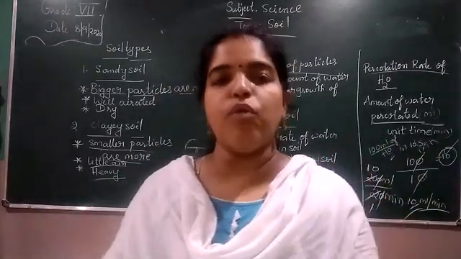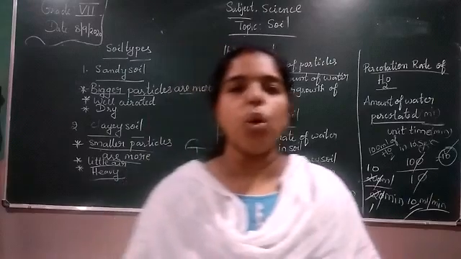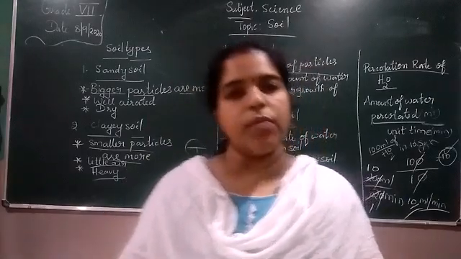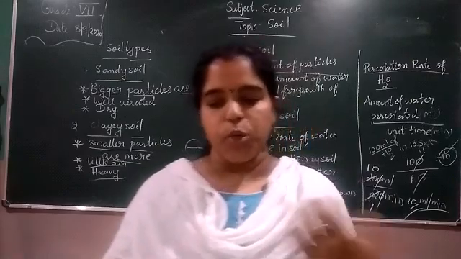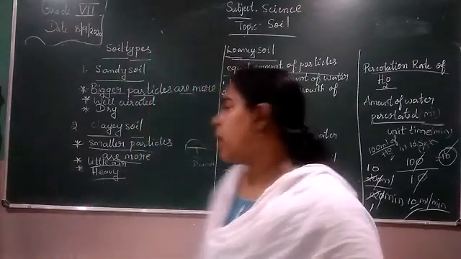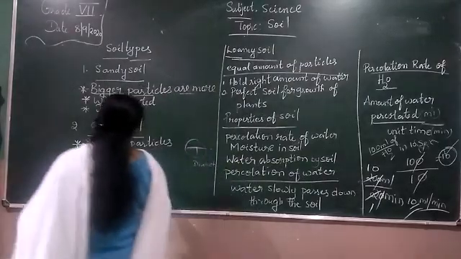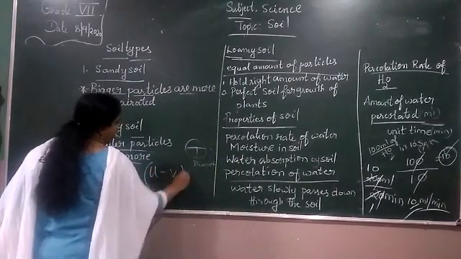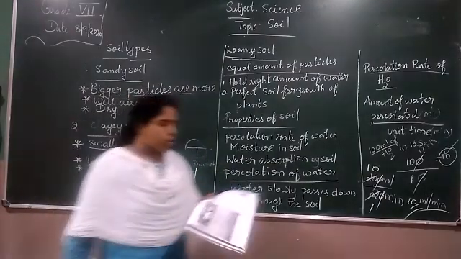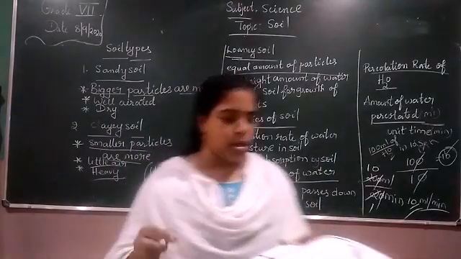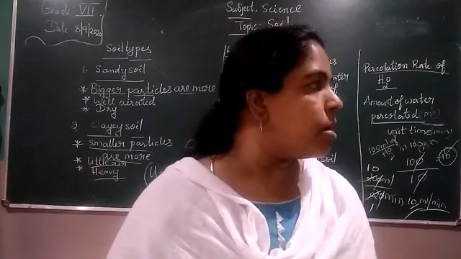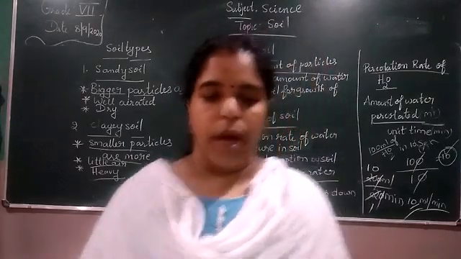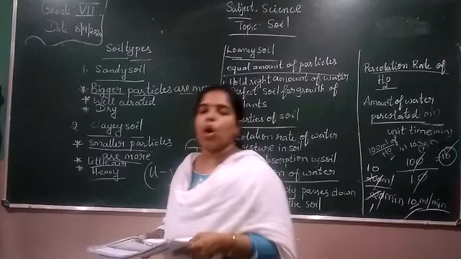The weight of the soil was 50 gram. The initial volume of water in the measuring cylinder was U ml and the final volume was V ml. The volume of water absorbed by the soil is U minus V ml. The weight of water absorbed by the soil is U minus V gram, since 1 ml is 1 gram.